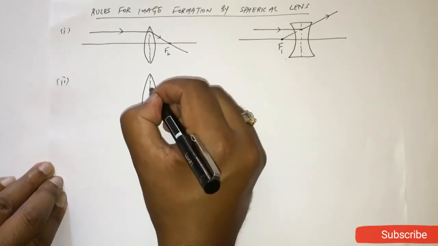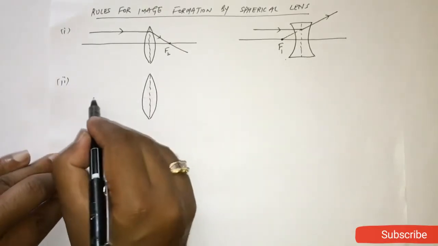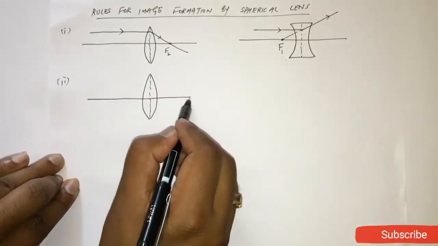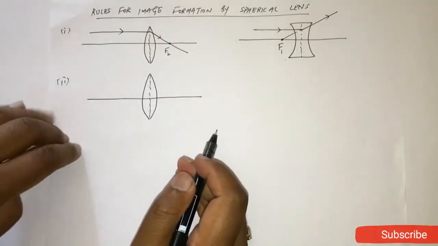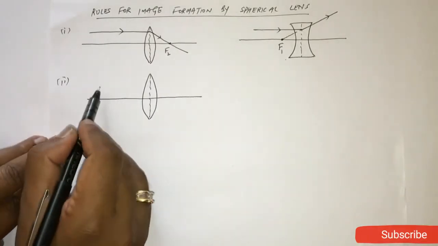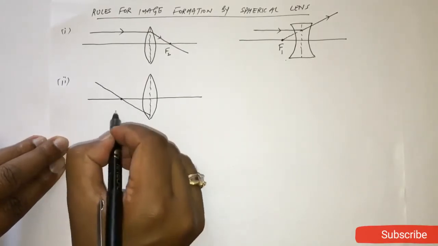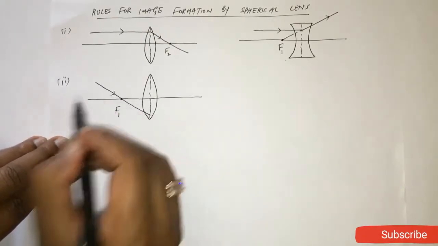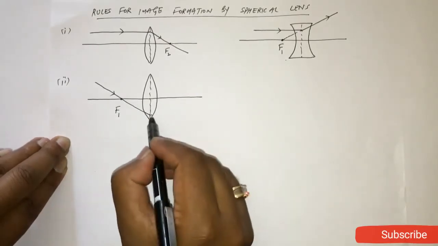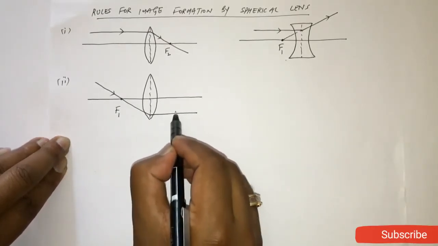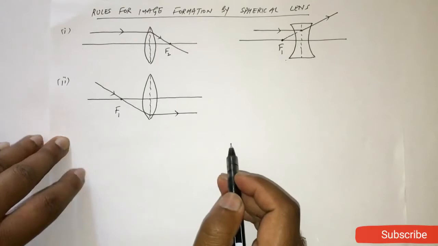Now, second rule. Convex lens. Here is your principal axis. Second rule says, if a light ray directly passes through focus, here is your focus. If it directly passes through focus, after refraction it will become parallel to principal axis.